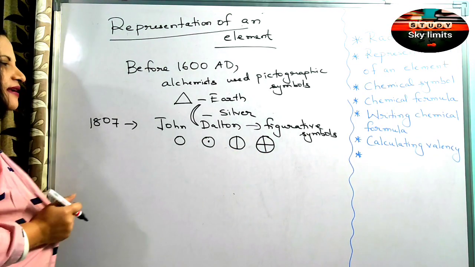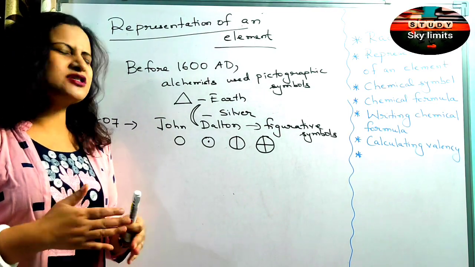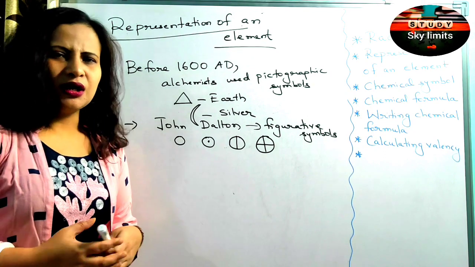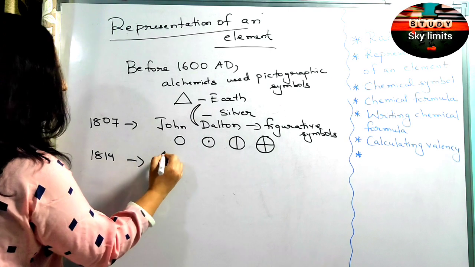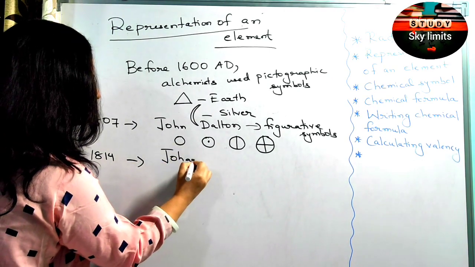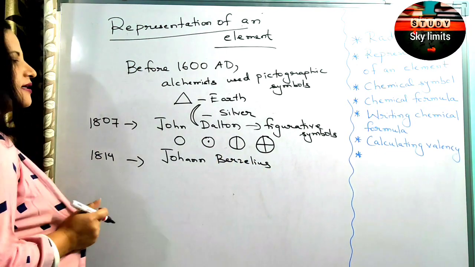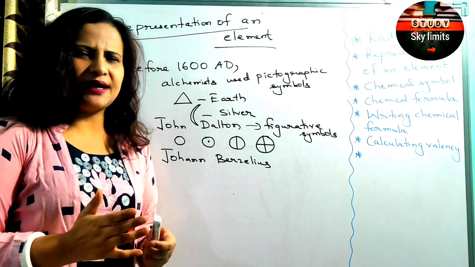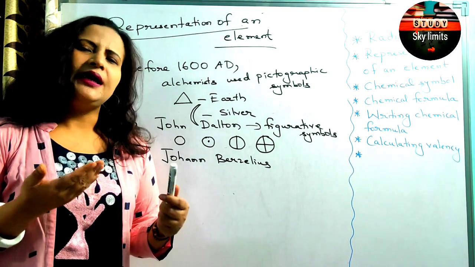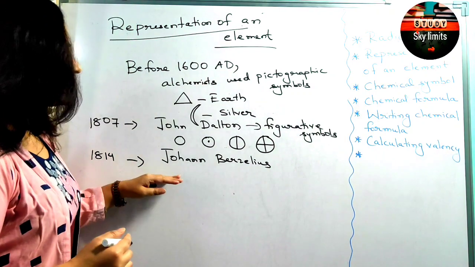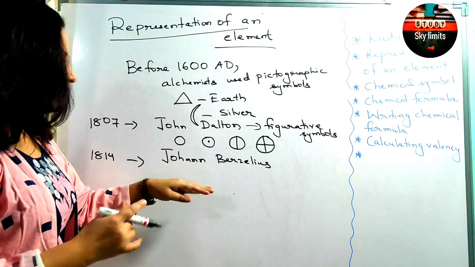But as you can see here, these figurative symbols were not very useful, and it was time consuming as well as confusing. So later on, in the year 1814, another scientist named Johann Berzelius proposed that we symbolize these elements based on their English names, using the first letter of their English names.